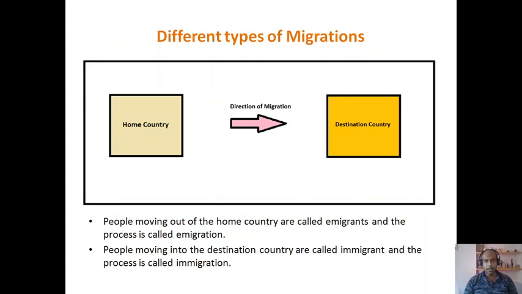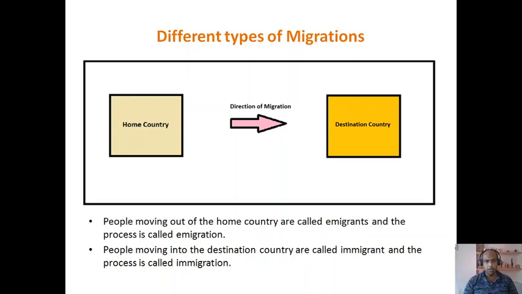Now, different types of migration. There are 2 kinds of migration: one is emigration, another one is immigration. If you look at this schematic diagram, you will find there are 2 countries. One is the home country, another one is the destination country, and the arrow indicates the direction of migration. Migration is taking place from the home country to the destination country. That means people are moving away from the home country and they are moving towards the destination country.